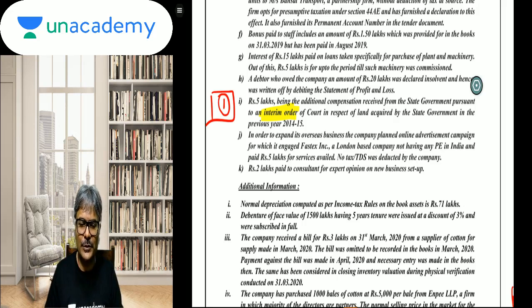Normal depreciation computed as per income tax rules on the book asset is how much, students? 71 lakhs.